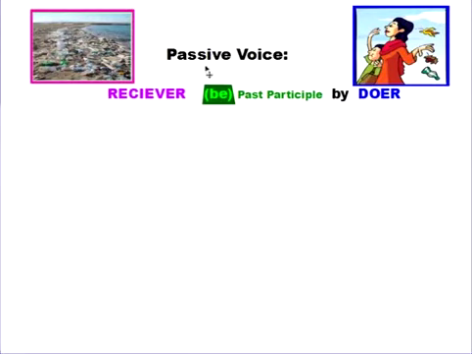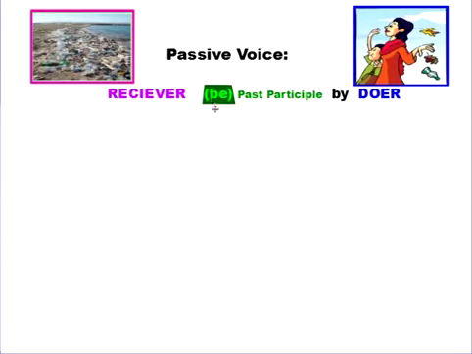So we can use the passive voice in any type of verb tense, the present, the past, the present perfect, and the present perfect continuous. But let's look at the different ways that we do this. So remember, the passive voice begins with the receiver. I use be, and then I use the past participle, and then I use by plus the doer.